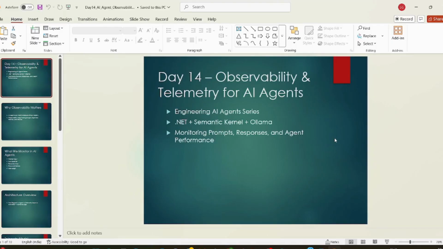Similarly, we are trying to put in some sort of telemetry so that we can go with KPIs when we start fixing defects and other things, right? So its purpose is monitoring prompts, responses, and agent performance. We will do the detailing of agent performance in the upcoming days.